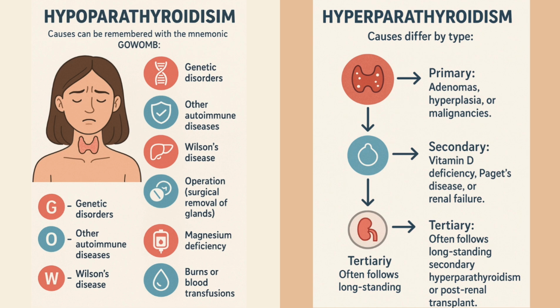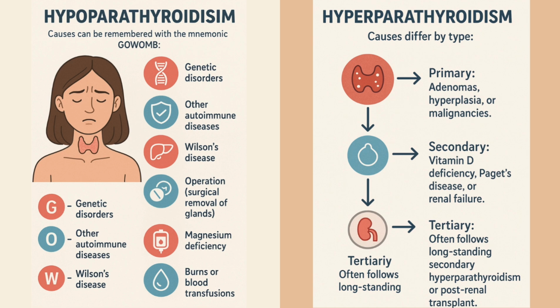Now let's come to causes. The first one is hypoparathyroidism. There we need to learn a mnemonic, that is GO WOMB. G is for genetic disorders, other autoimmune diseases, and Wilson disease, an inherited disease that causes too much copper to accumulate in the organs. O is for operation and surgical removal of the glands, magnesium deficiency, and the bones.